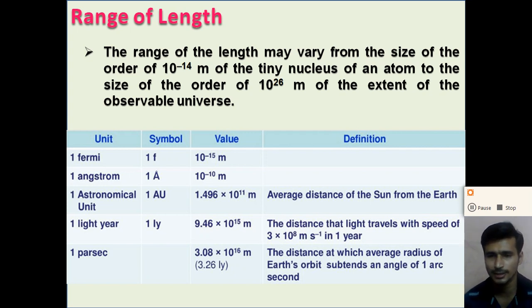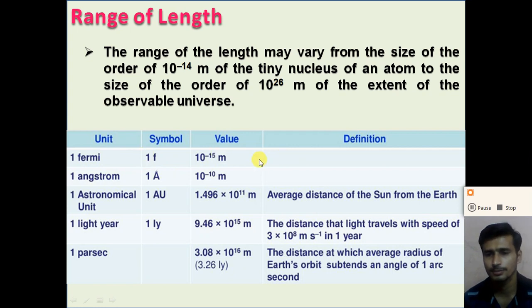So let us study some units of length which will be helpful to measure larger distances as well as smaller distances. So the first unit of length is 1 Fermi meter. 1 Fermi meter is equal to 10 raised to minus 15 meter. The size of the nucleons is about 10 raised to minus 15 meter, and 10 raised to minus 15 meter is called the Fermi meter.